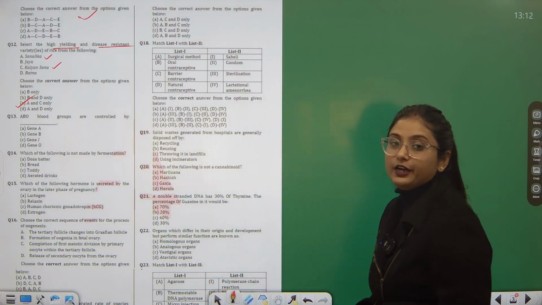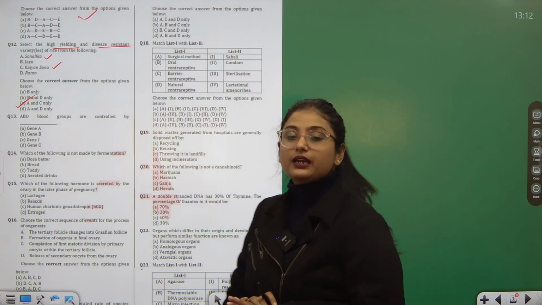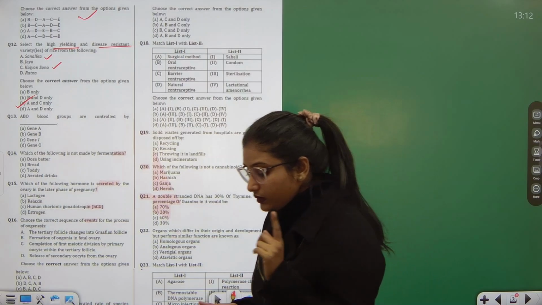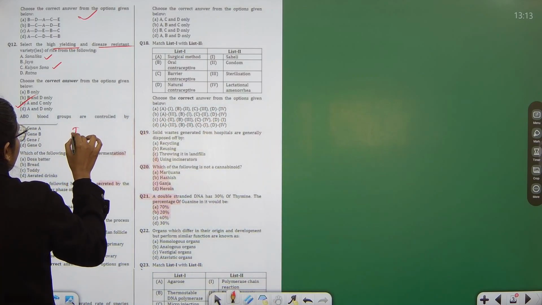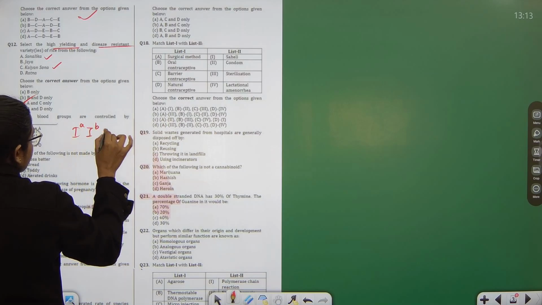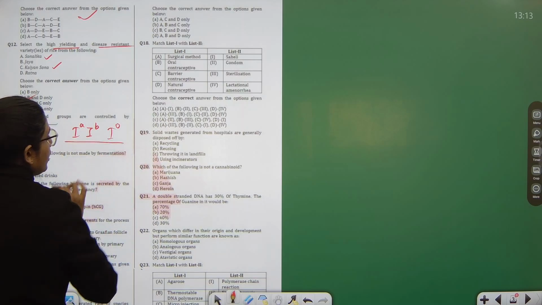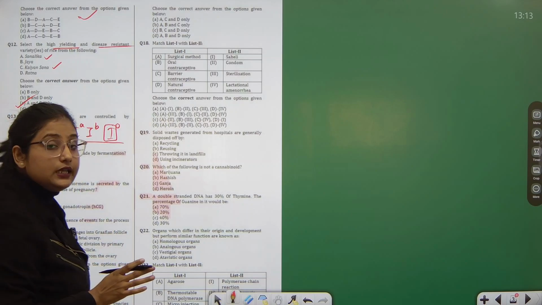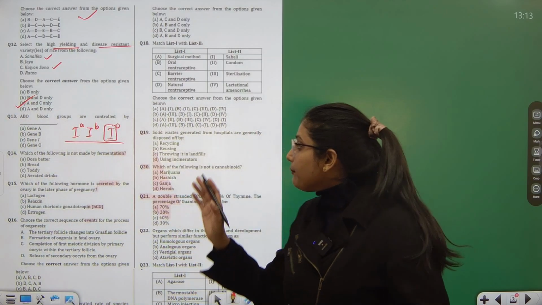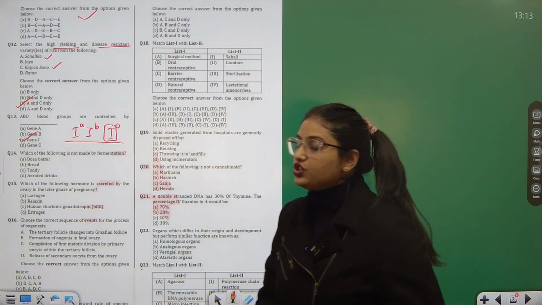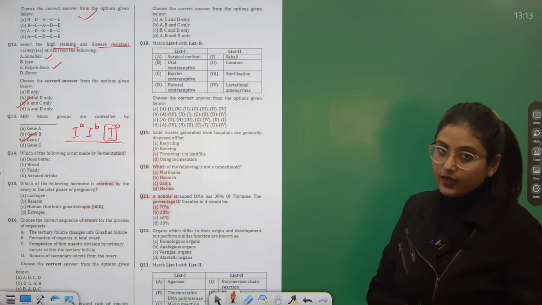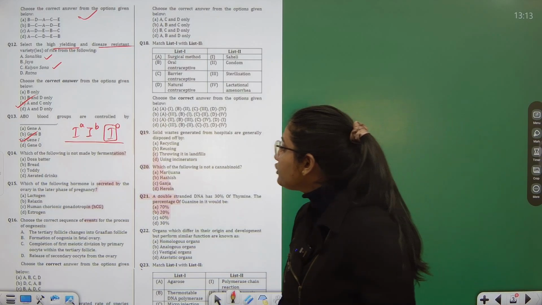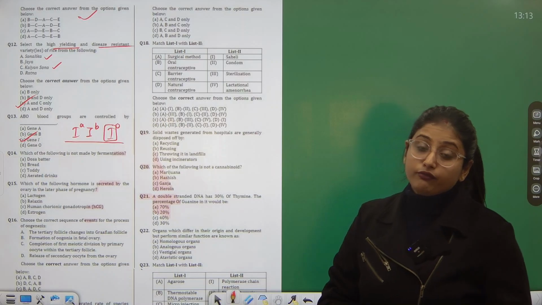Then ABO blood grouping system. In this question you can apply a technique. If you get confused between the options, remember how we denote it. We write it like this. This is the gene which is representing, and these are the alleles A, B and O. So the ABO blood grouping system is represented by gene I. Correct? Interesting enough.